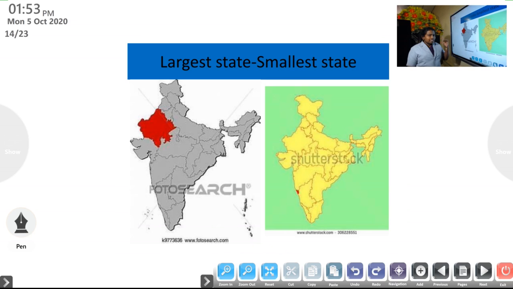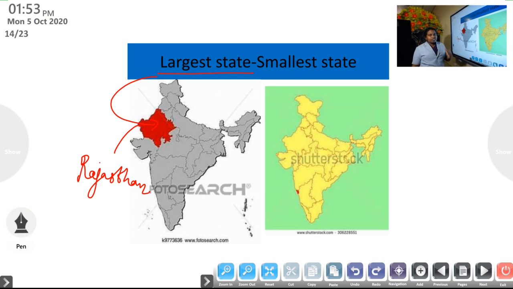Now, how many states are there? 28. Among all these states, the largest one is Rajasthan. The largest state in India is Rajasthan. I think you are familiar with the state Rajasthan.